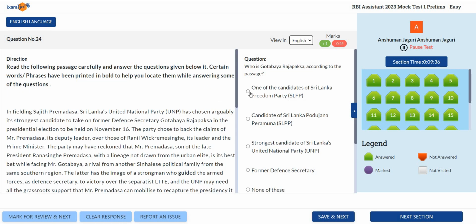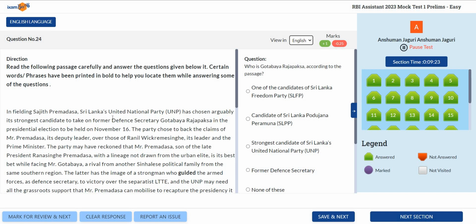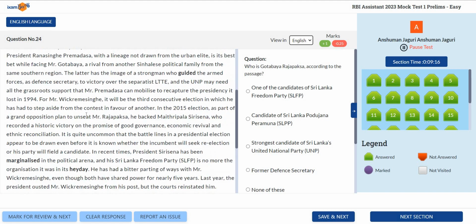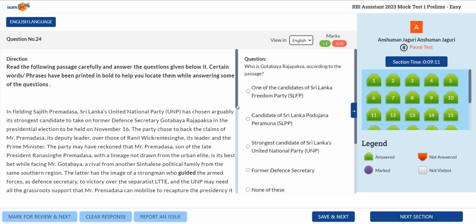Okay, let's come to the reading comprehension part now. The questions were very easy, so we have enough time left for reading comprehension. We have more than 9 minutes to solve these questions. Now let's see the first one. What you have to do is, for 2 minutes or 1.5 minutes, skim through the passage, or you can directly read the questions and then try to find the answer. That depends on what trick you use in the exam.